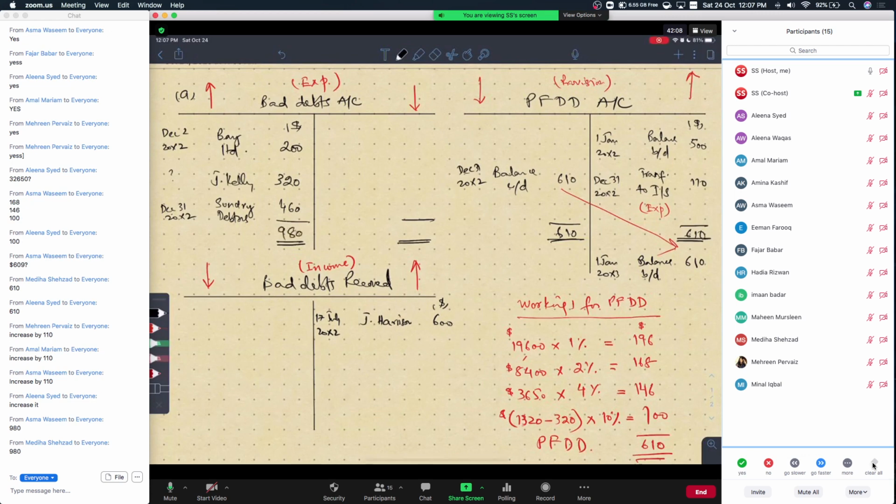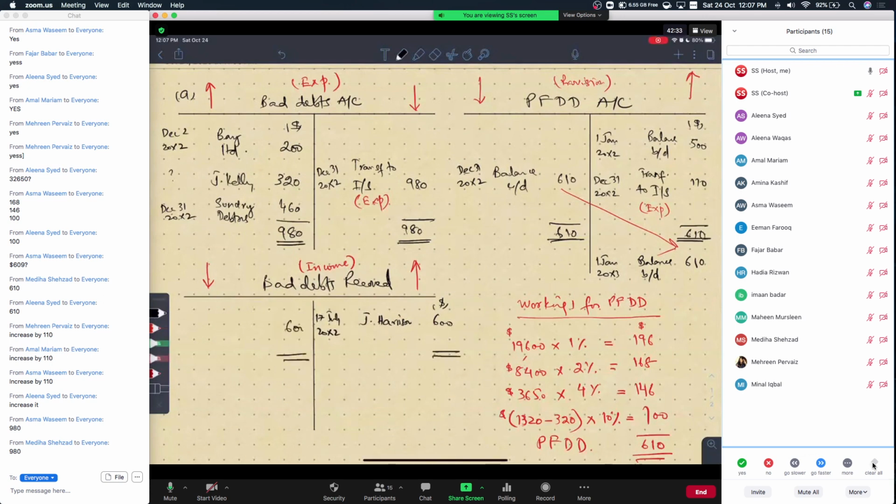And that 980 is not going to be carried forward to the next year, but it will be transferred to the income statement as an expense on 31st of December 20x2, right? And same goes for the bad debts recovered account.